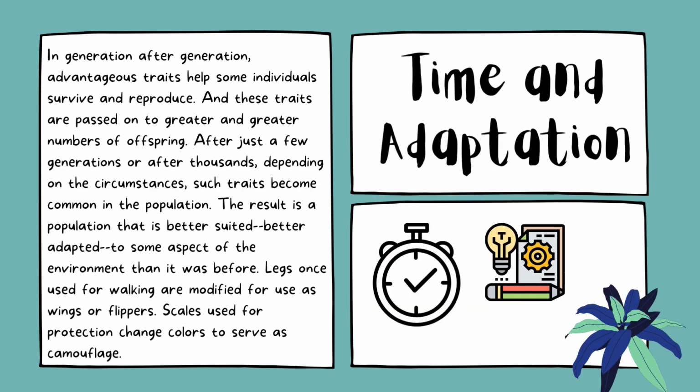In generation after generation, advantageous traits help some individuals survive and reproduce, and these traits are passed on to greater and greater numbers of offspring, after just a few generations or after thousands, depending on the circumstances. Such traits become common in the population. The result is a population that is better adapted to some aspects of the environment than it was before.